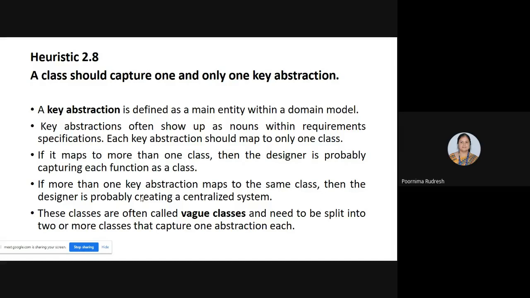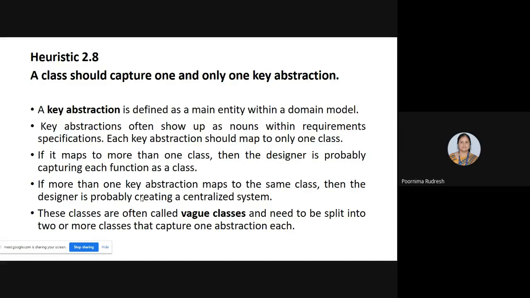So here there are two possibilities. One possibility is that the same key abstraction maps to more than one class, and then the designer is capturing each function as a class.